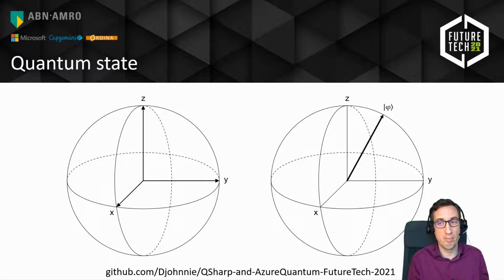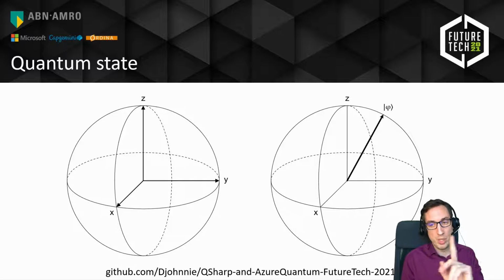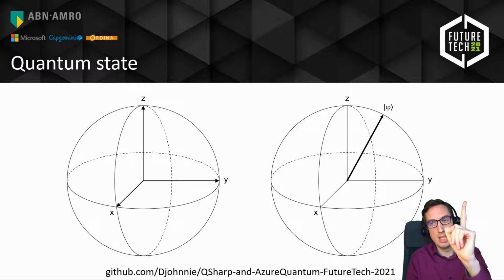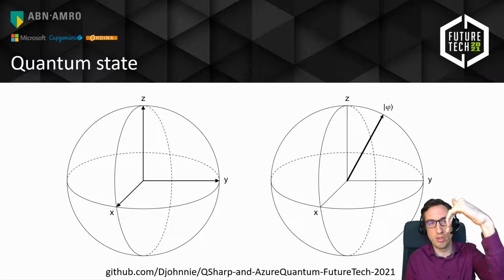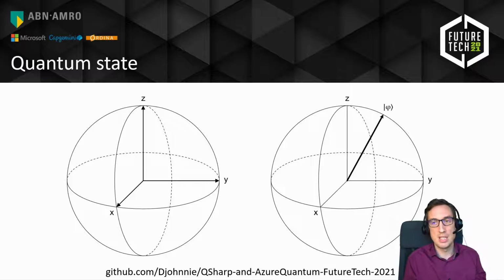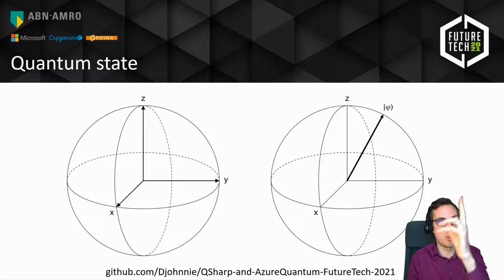Again, there's a lot of mathematics involved, but this is another way of representing the state of a single qubit. This is a Bloch sphere. It's a three-dimensional sphere with the x, y, and z axis. We can represent the state of a qubit as a vector in this three-dimensional sphere. When you have a vector that points straight up the z-axis, it's in the 0 state, so it's just the binary 0 state. And when that vector points down the z-axis, it's in the 1 state. So those are the two opposites, 1 and 0.